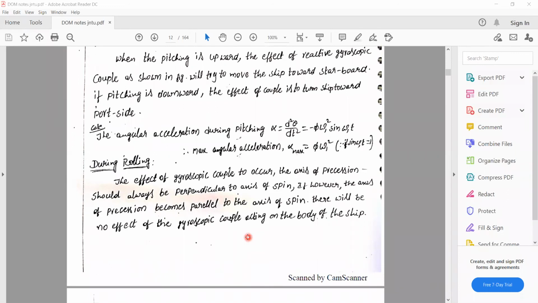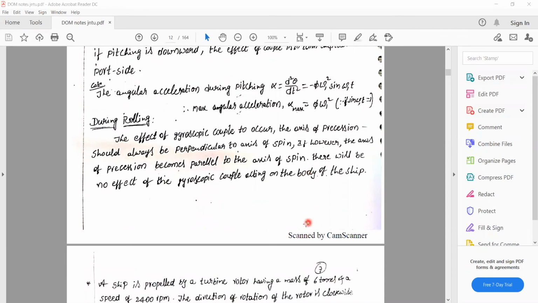So how to avoid the rolling effect? That is also one simple case. For the effect of gyroscopic couple to occur, the axis of precession should always be perpendicular to the axis of spin. However, if the axis of precession becomes parallel to the axis of spin, there will be no effect of the gyroscopic couple acting on the body of the ship.